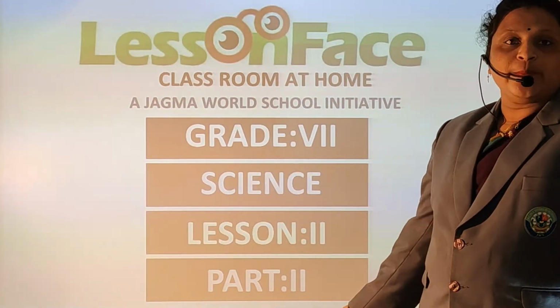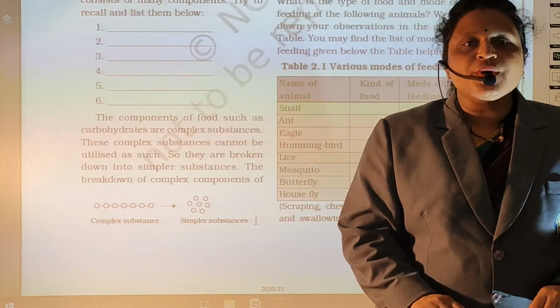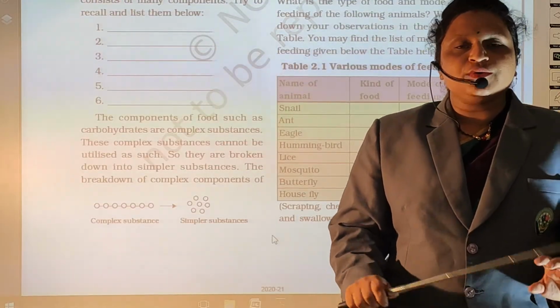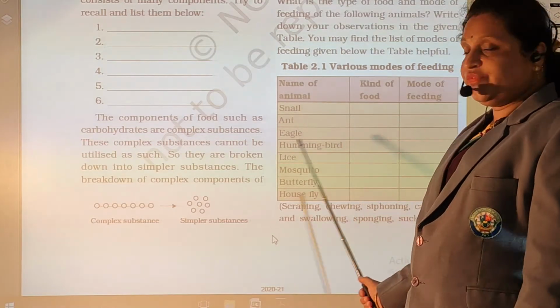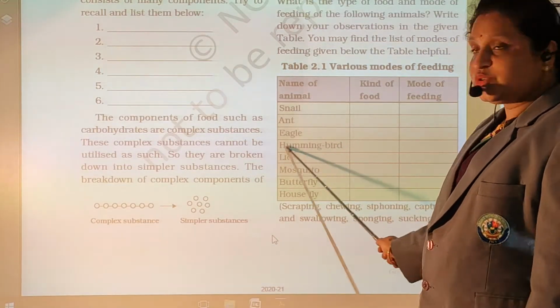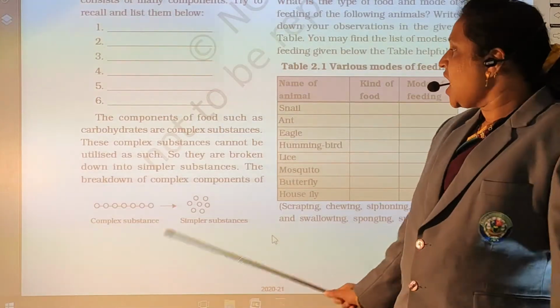Lesson number 2, part 2. In the previous part, I gave you one homework. You have to complete one table, with the kind of food and the mode of feeding. I have given an example to complete. I hope you have all completed this.